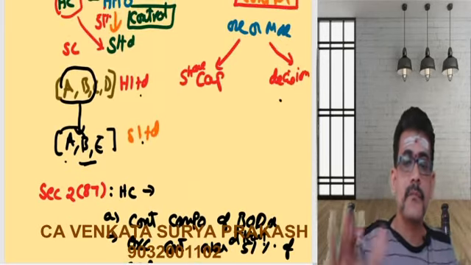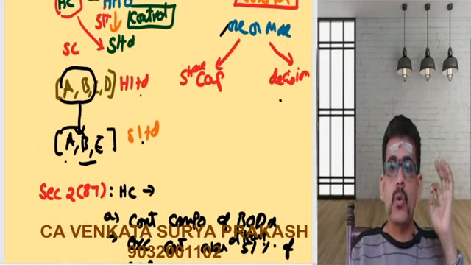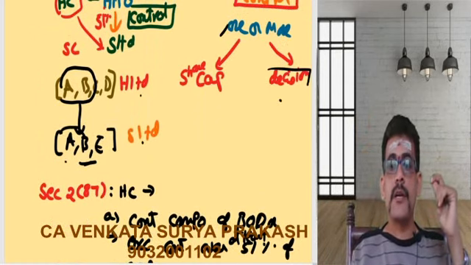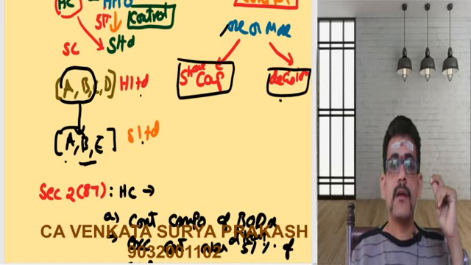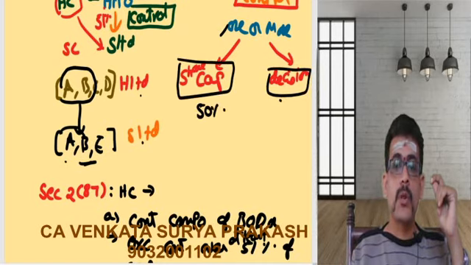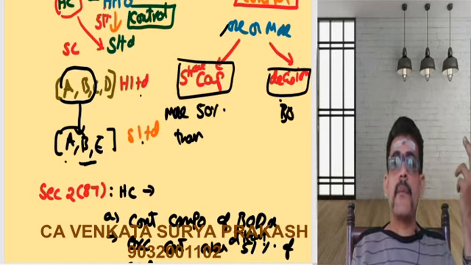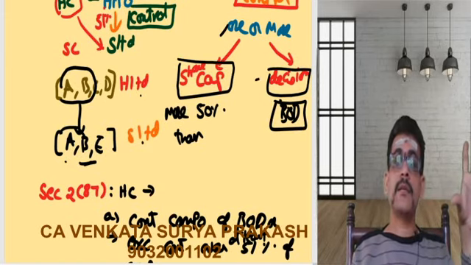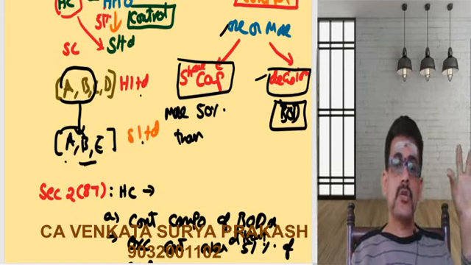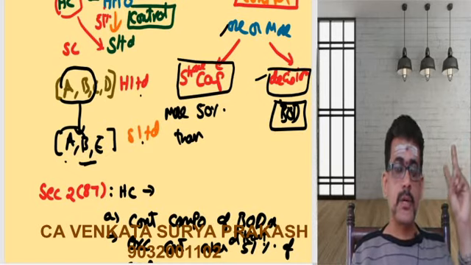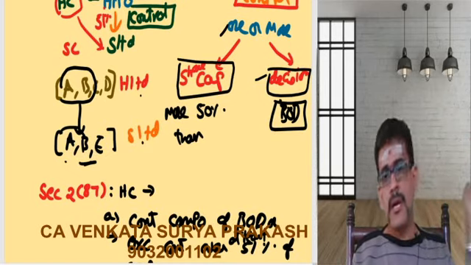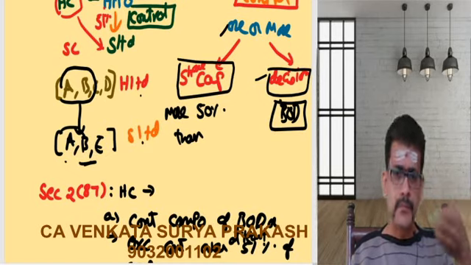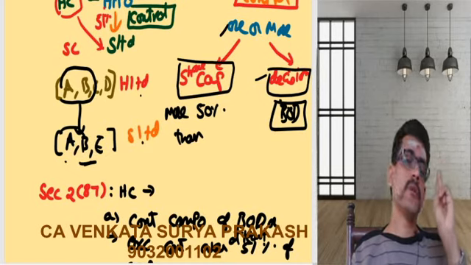Again, in a nutshell, any company which is holding control of what? Control of decision making, control of share capital. Share capital, when we speak, it should be more than 50%. Decision making means having control over the board of directors, appointing the board of directors, and if the directors are a majority, then ultimately I can say you have control over decision making. So if any company is able to do these 2 things, that company is called a holding company, and the other company over which the holding company is exercising control is called a subsidiary.